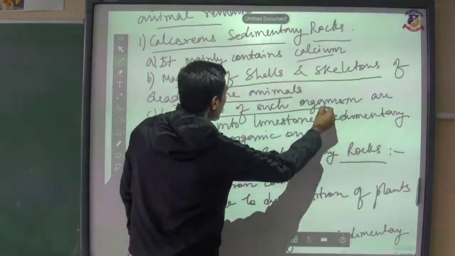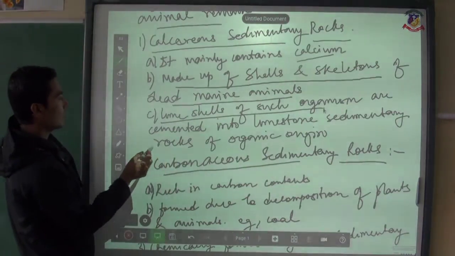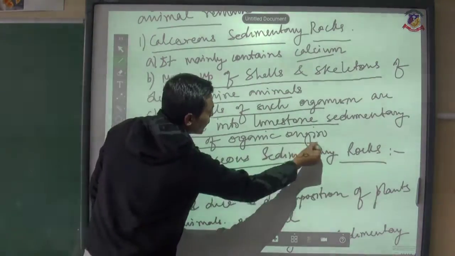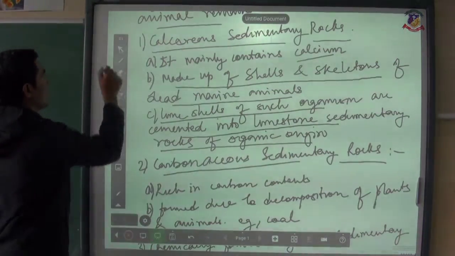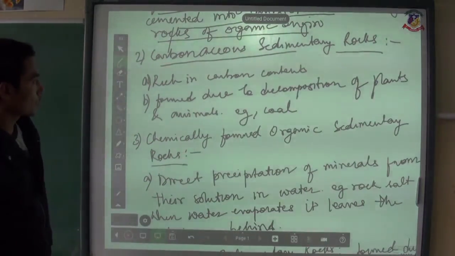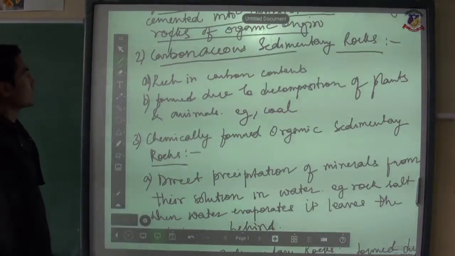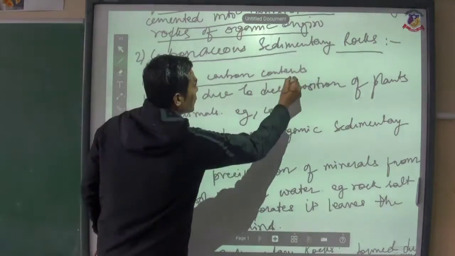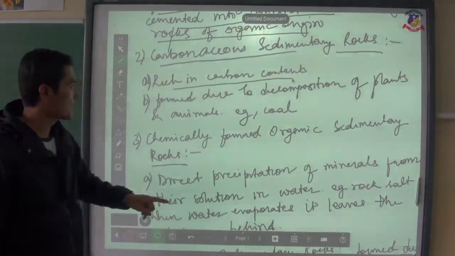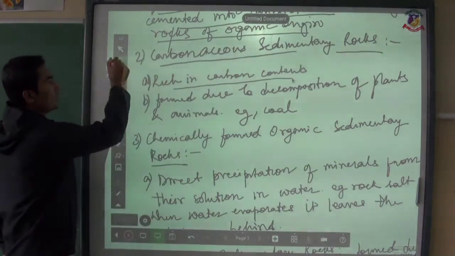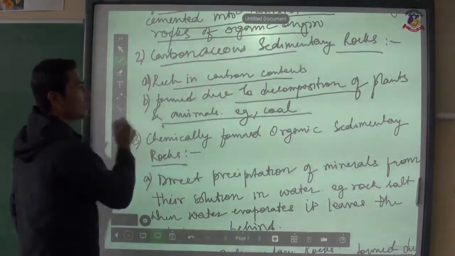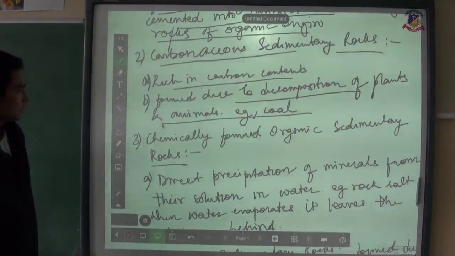Lime shells of such organisms are cemented into limestone, a sedimentary rock of organic origin. Next, carbonaceous sedimentary rocks. Carbonaceous sedimentary rocks are very rich in carbon content. That is why they are referred to as carbonaceous sedimentary rocks. They are formed due to decomposition of plants and animals. Example, coal.